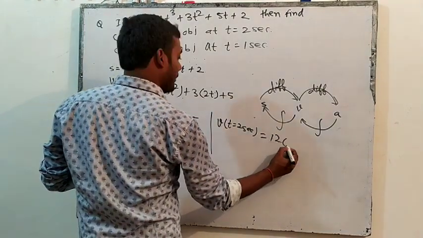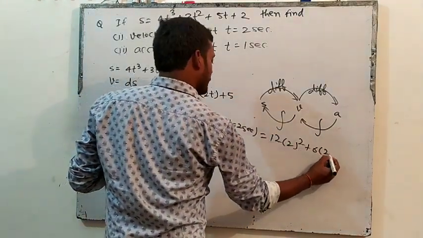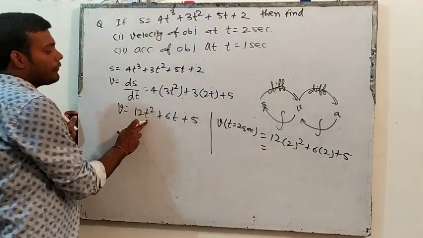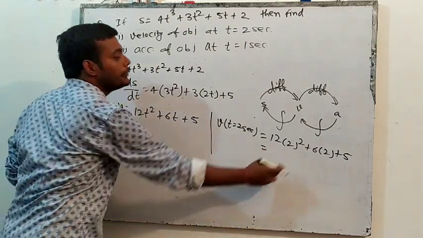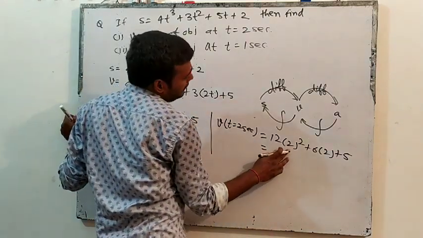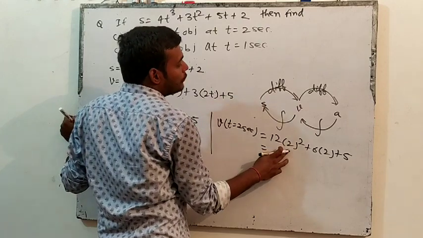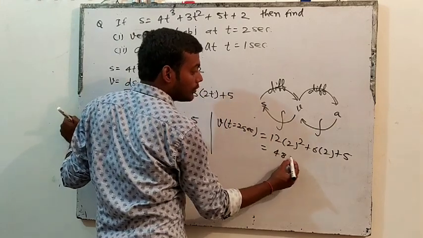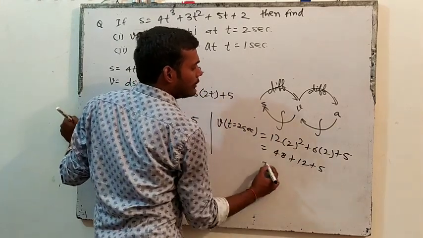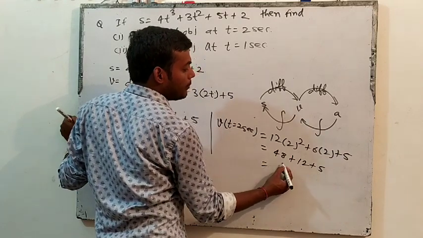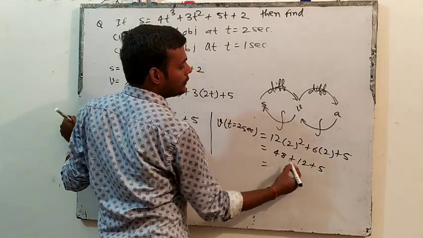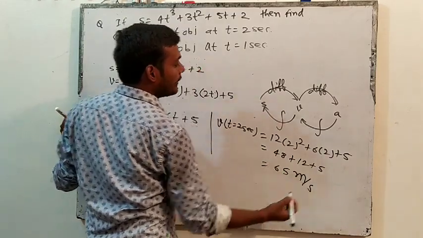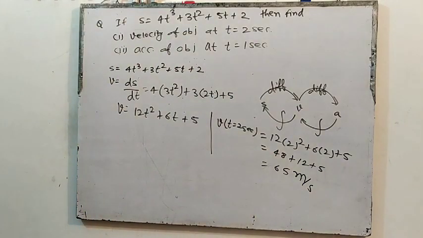So in this equation, 12 into 2 square plus 6 into 2 plus 5. At the place of t, we have put 2. So 12 into 2 square, this will be 12 into 4, which is 48, plus 12 plus 5. The answer will be 65 meter per second. So this is the velocity at t equal 2 seconds.